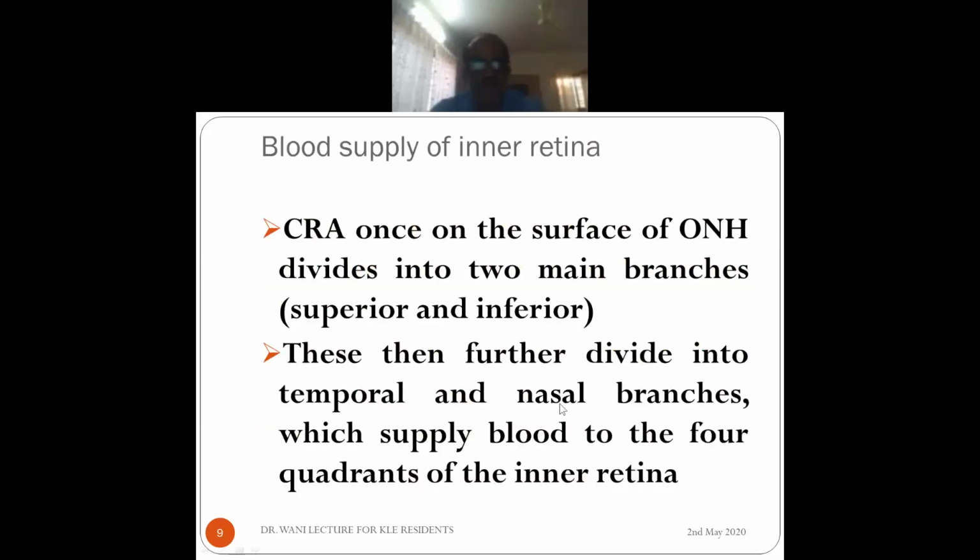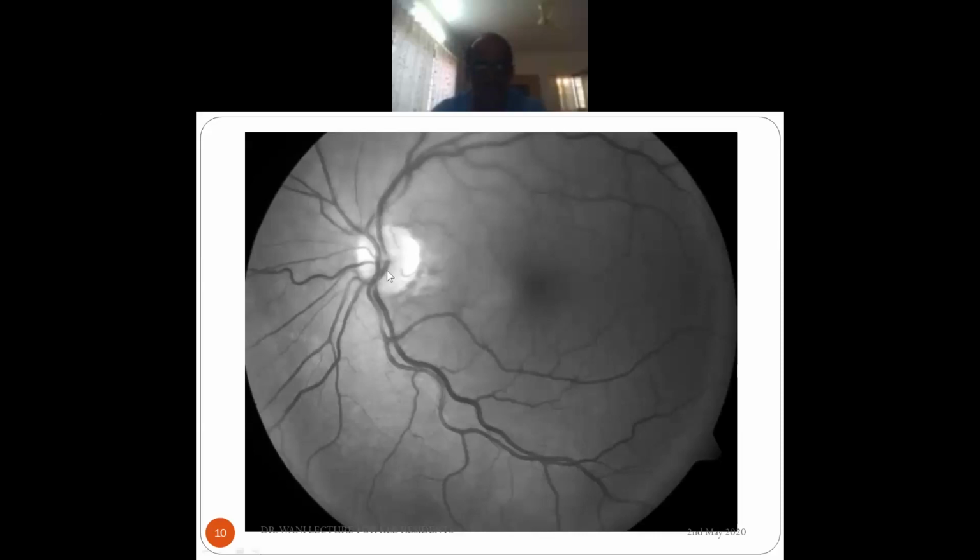Okay. The central retinal artery, once it is on the surface of the optic nerve head, divides into two main branches. One is superior, another is inferior. The superior and inferior divide into temporal and nasal branches, which supply blood to the four quadrants of the inner retina. So if you can see here, this is the central retinal vein, the superior vein and inferior vein, and this is the central retinal artery. It divides on the surface of the optic disc into superior branch and inferior branch. You can see that the superior branch divides into superotemporal and superonasal.